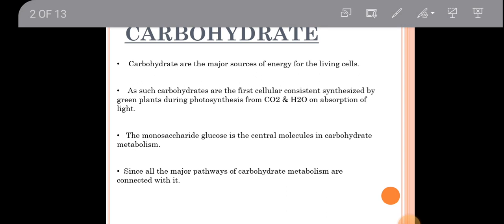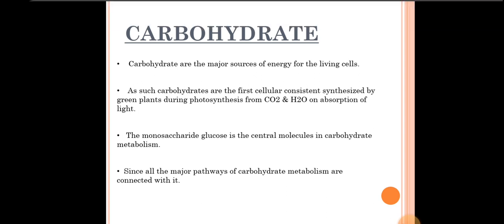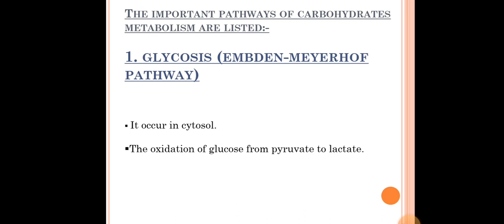The first one is glycolysis. The glycolysis cycle is also known as the Embden-Meyerhof pathway. It occurs in the cytosol, and it is the oxidation of glucose to pyruvate and lactate. So in the glycolysis cycle, glucose is oxidized to pyruvate and lactate basically.